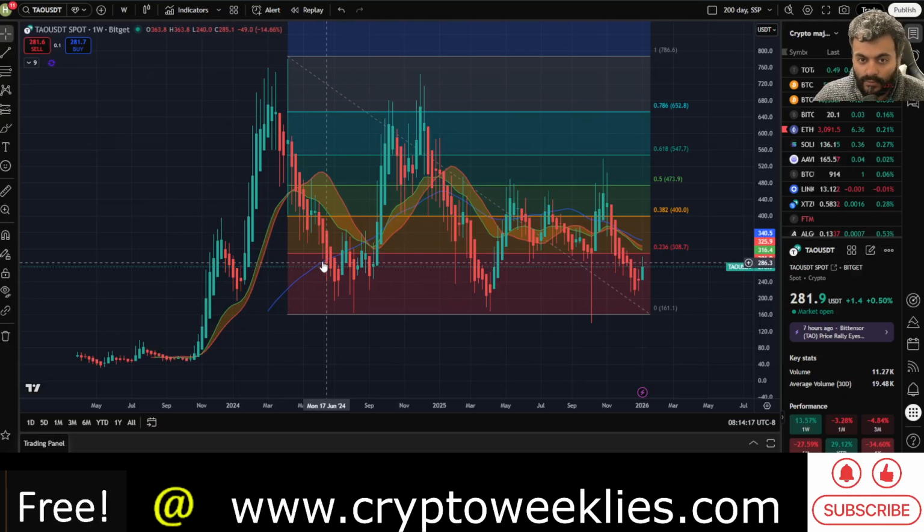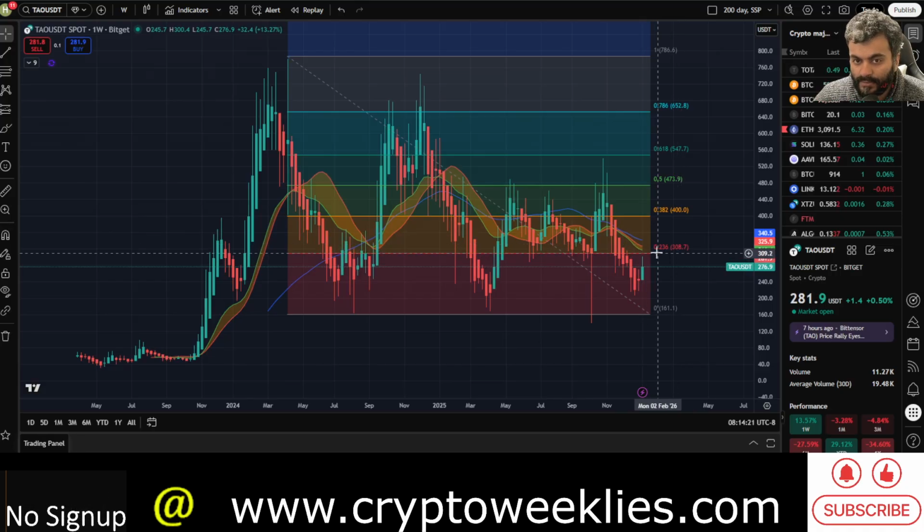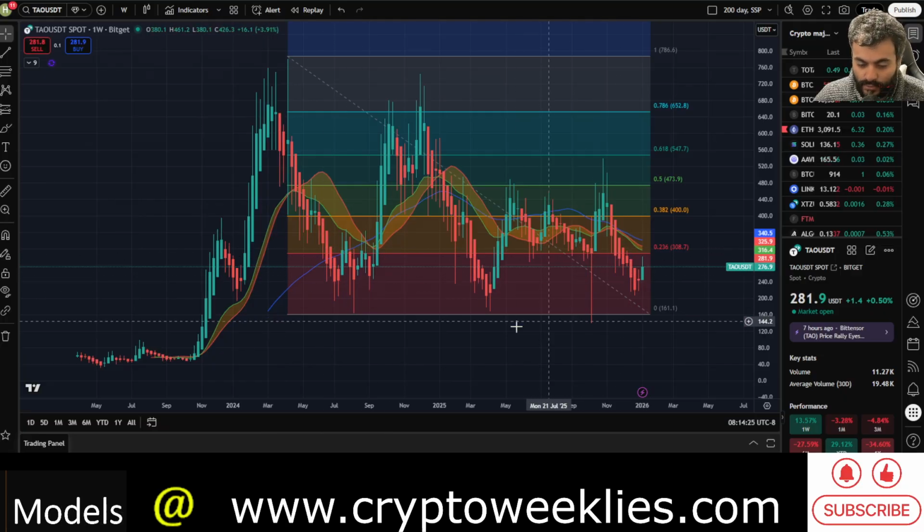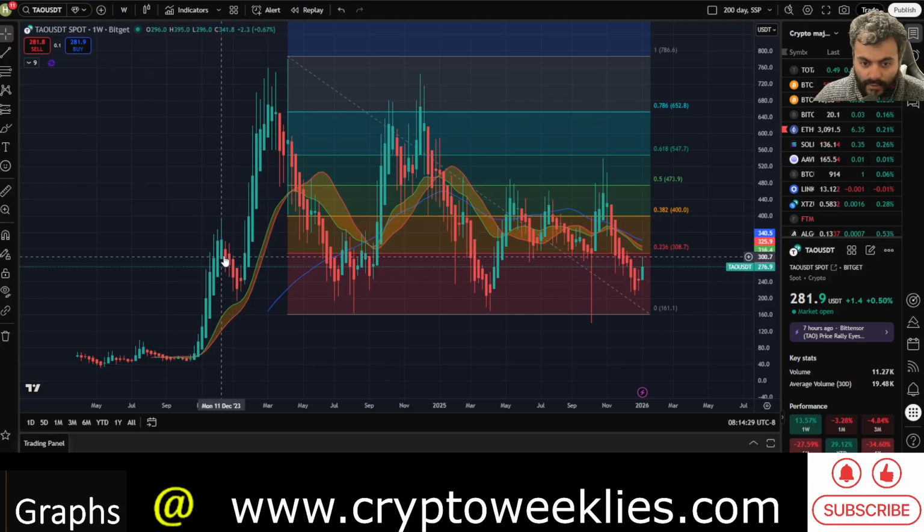So what is the support right now, or the key level to accumulate, is below the price action of the 0.23 fib level. This red zone over here is where DCA has made the most sense since December 2023 essentially.